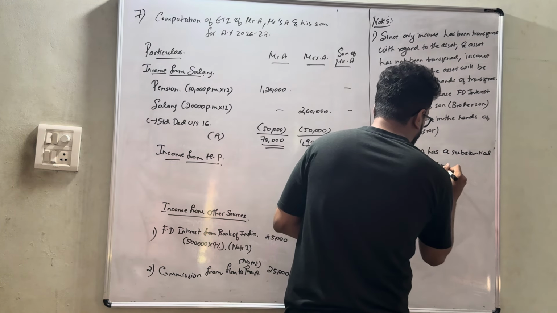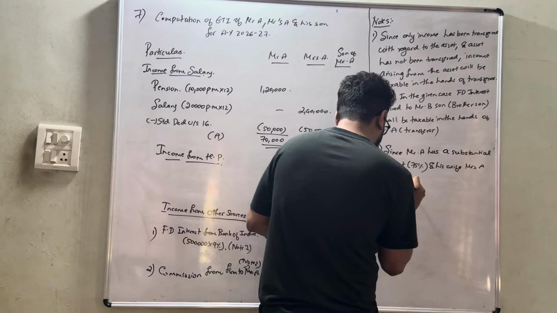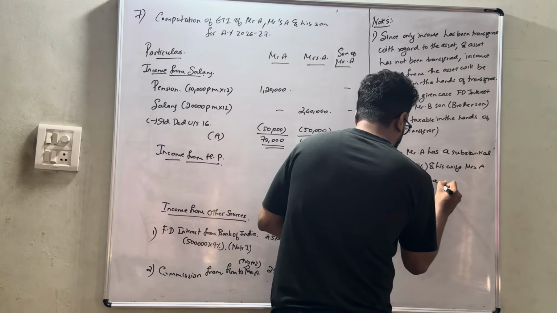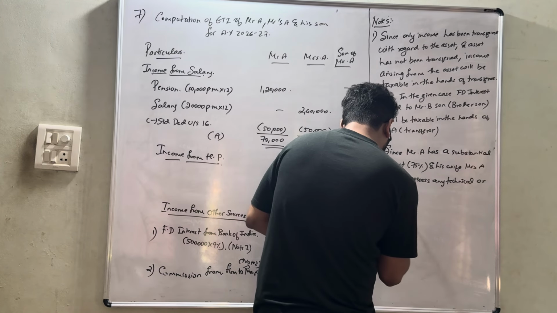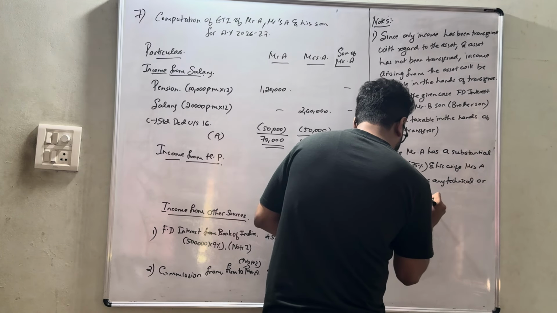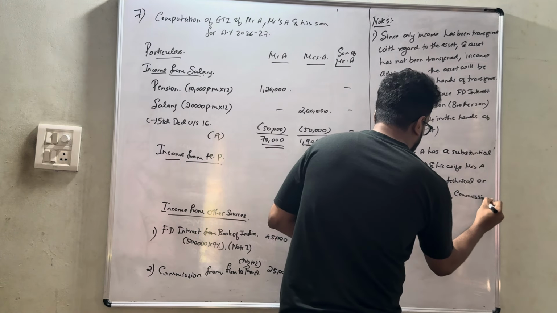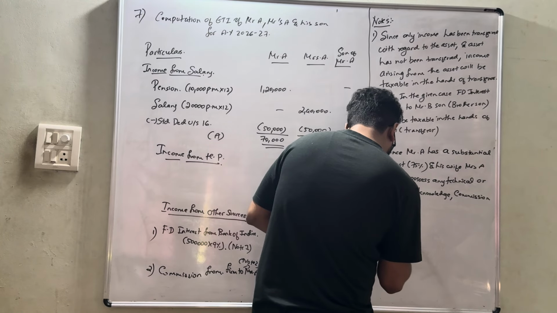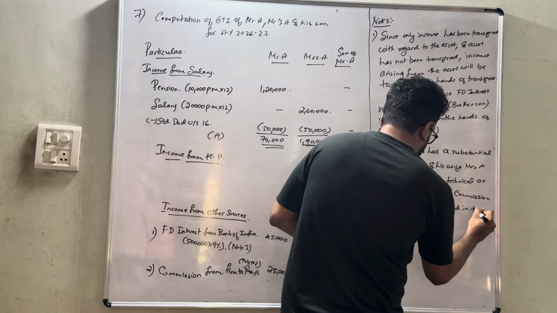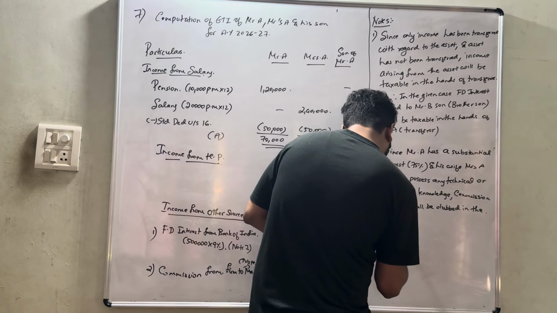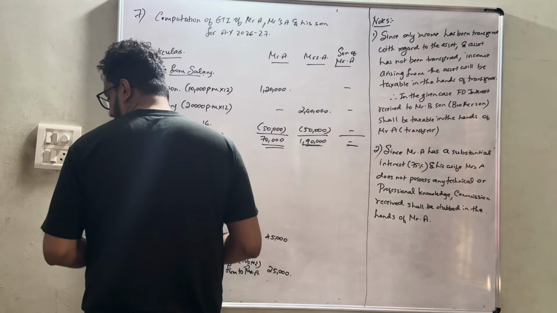And his wife, Mrs. A, does not possess any technical or professional qualification, so the commission received should be clubbed in the hands of Mr. A. So obviously it is 25,000 in this case.